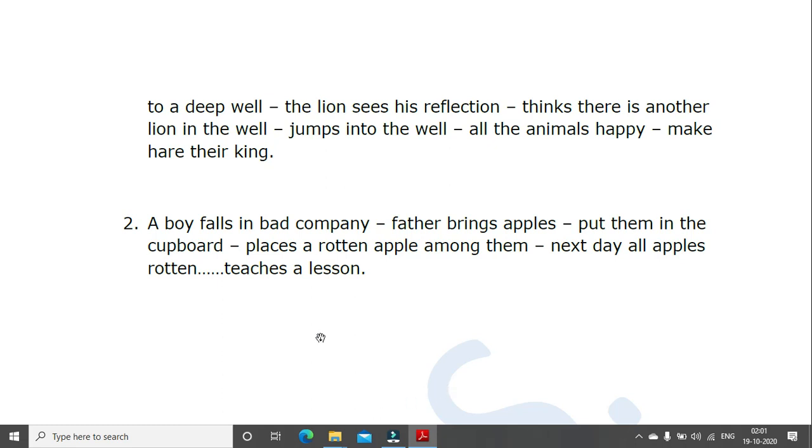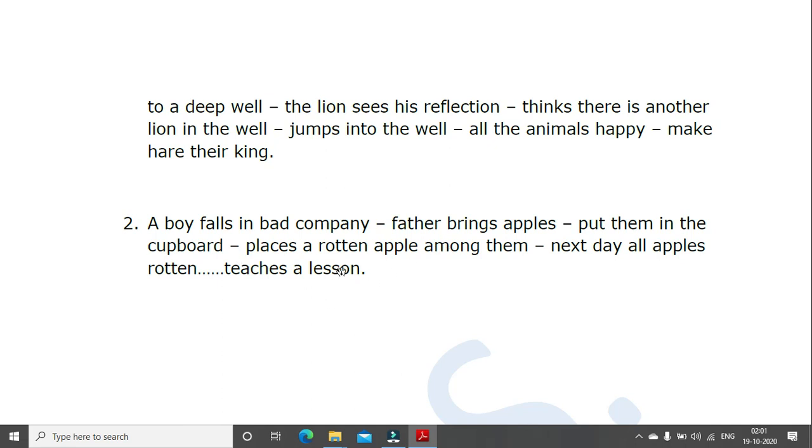A boy falls in bad company, means the people whom he's going around with are not good, or maybe have bad habits, whatever. Father brings apples. Father puts them in the cupboard. So here that means the father realizes that he is not in good company and wants him to change. Okay, so he decides to teach him a lesson or give him an example. All that is not mentioned here, but that's what you have to think and analyze. Places a rotten apple among them. Next day, all apples rotten.